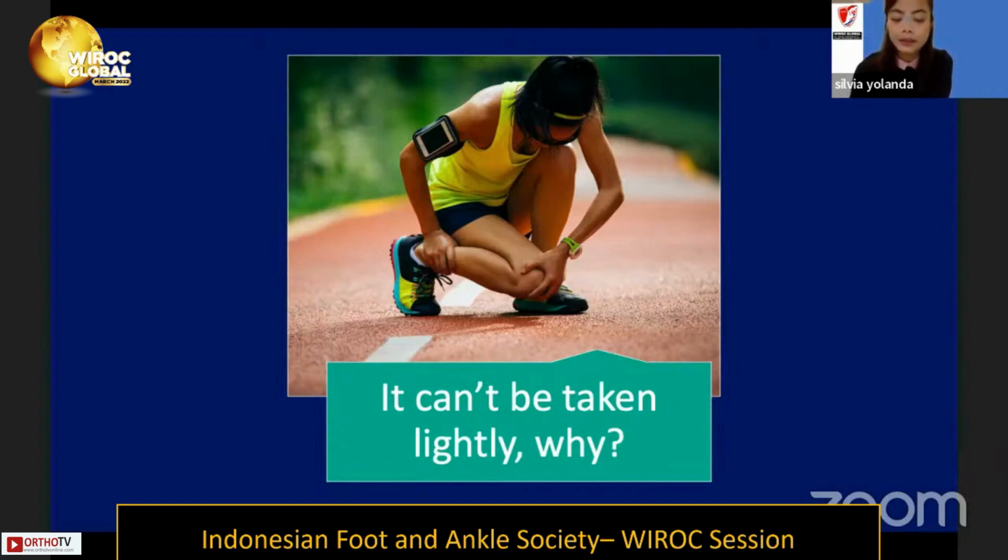The epidemiologic data suggests that high ankle sprain accounts for 11 to 70% of ankle sprains in the athletic population. And in approximately 10% of ankle fractures, there is a concomitant syndesmotic injury.